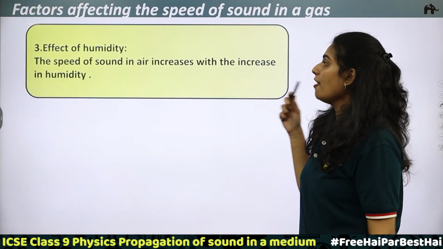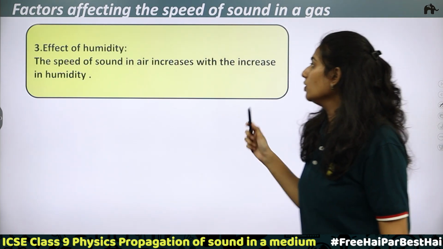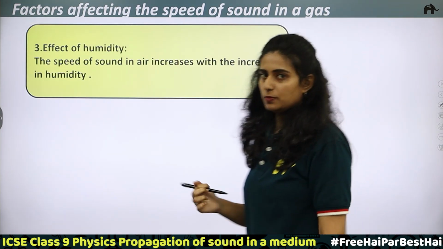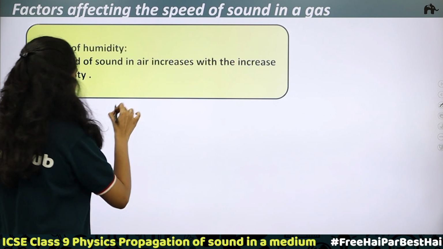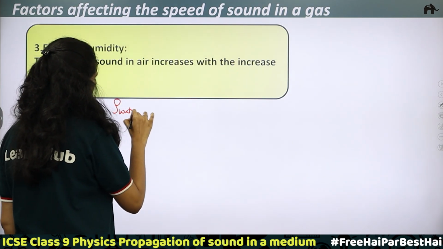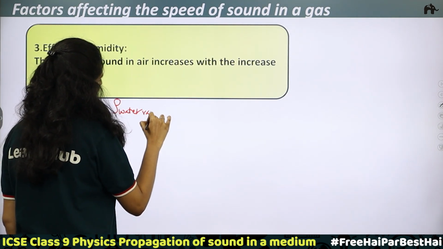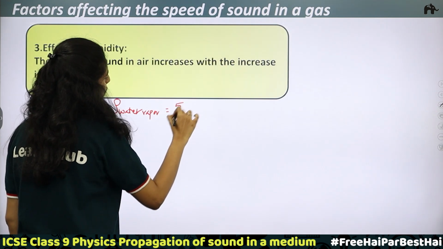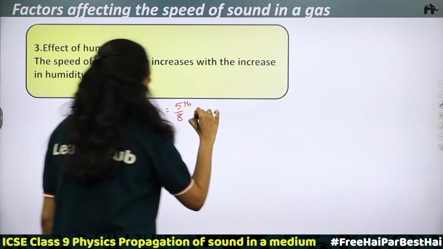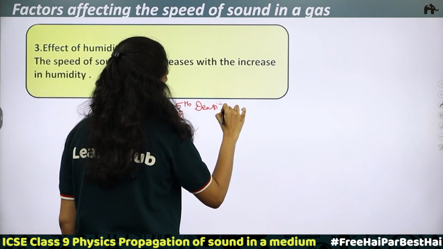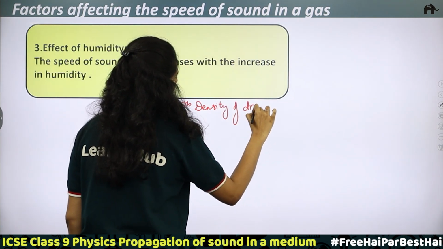Third one, effect of humidity. The speed of sound in air increases with the increase in humidity. So, when you take water vapor, the density of water vapor is equal to 5/8 the density of dry air.